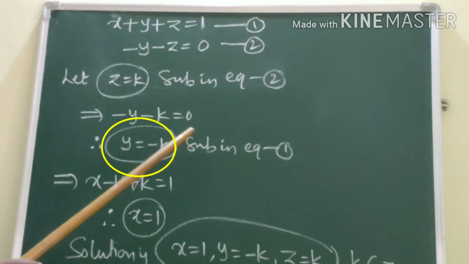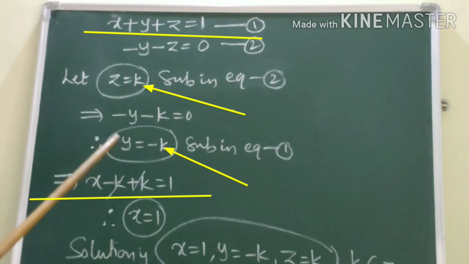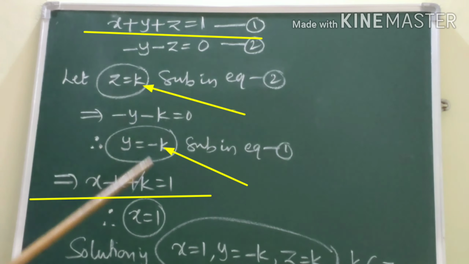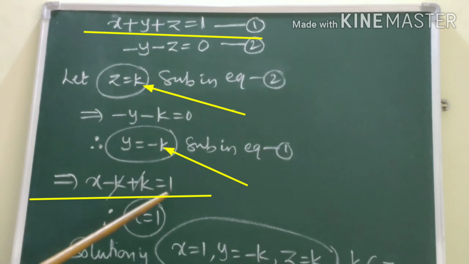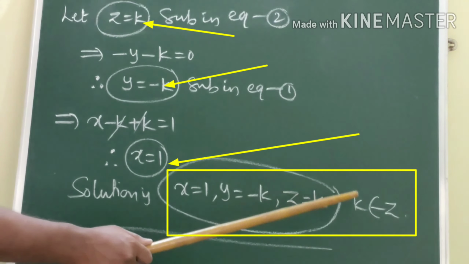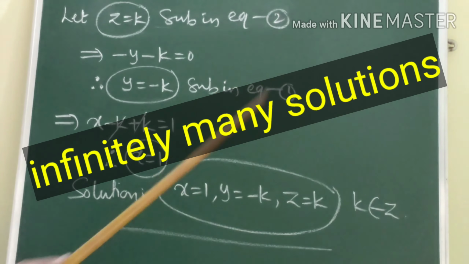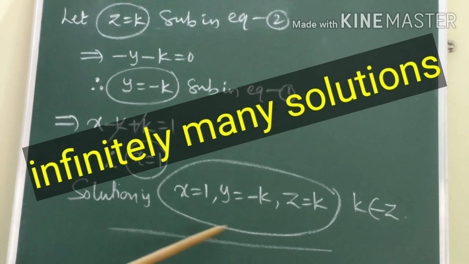And again substitute in equation 1. In equation 1 means x plus y, y means minus k plus z, z means plus k is equal to 1. Minus k plus k get cancelled, x is equal to 1. Now the solution is x is equal to 1, y is equal to minus k, z is equal to k, where k belongs to any integer. This is called infinitely many solutions.